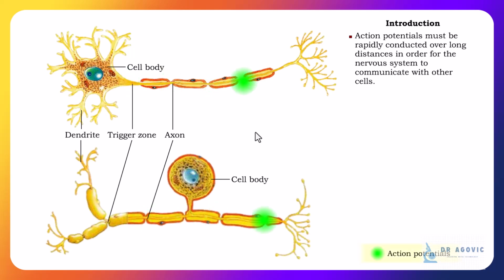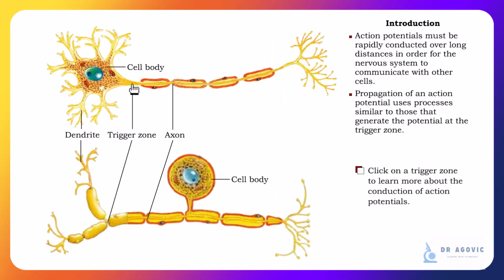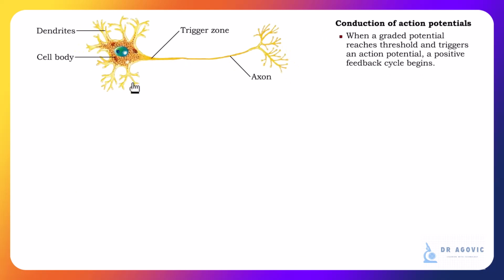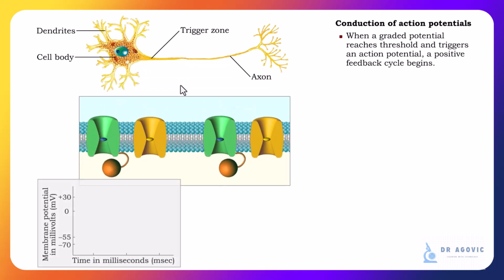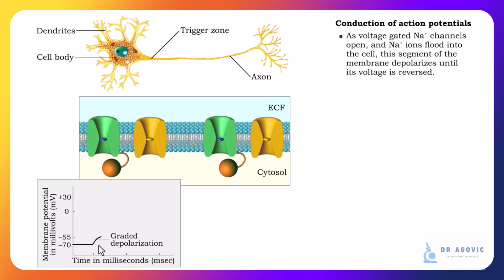In order for the nervous system to communicate with other cells, action potentials must be rapidly conducted over long distances. The process that allows the conduction, or propagation, of an action potential along the entire membrane of an axon is not very different from those generated at the trigger zone. A positive feedback cycle is set in motion when a graded potential reaches a threshold and initiates an action potential at the trigger zone of an axon.